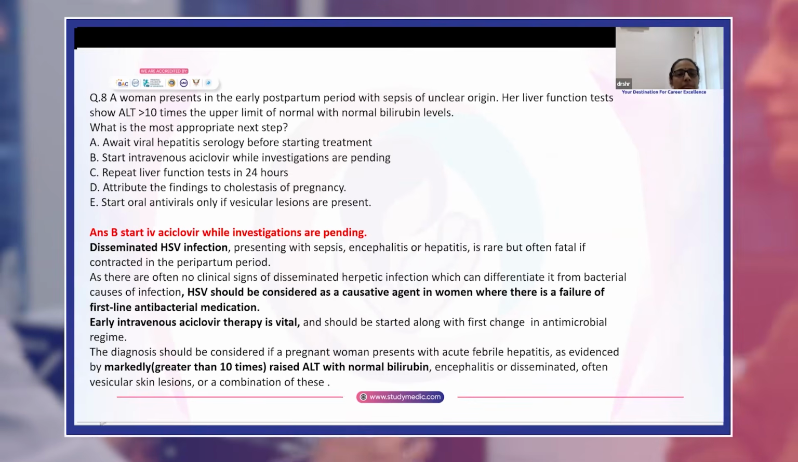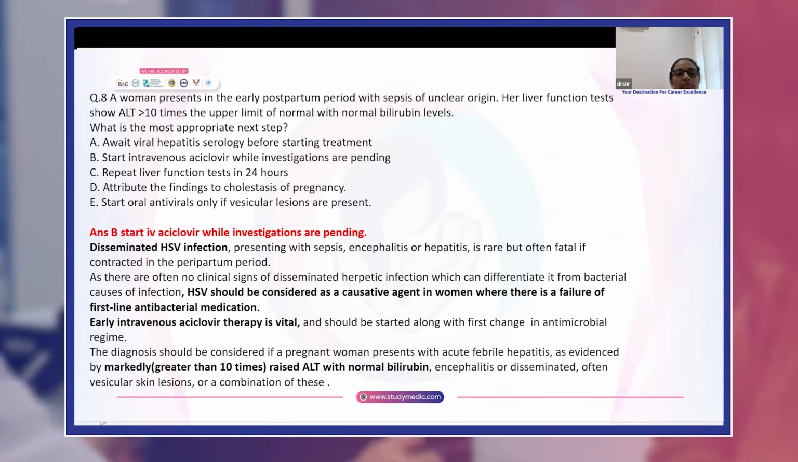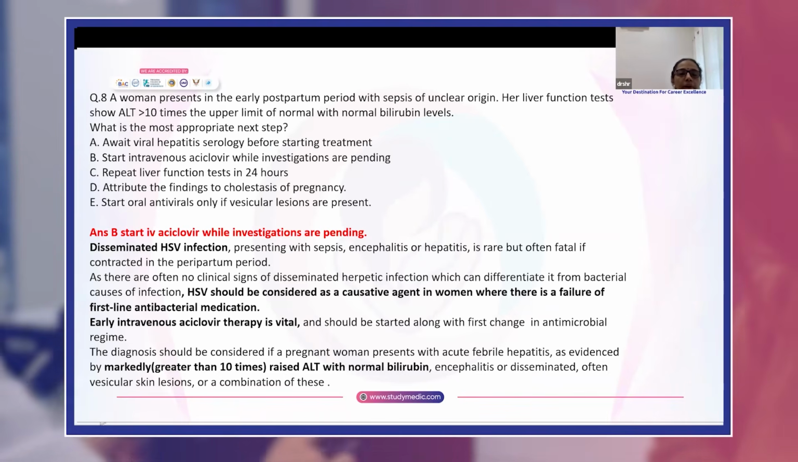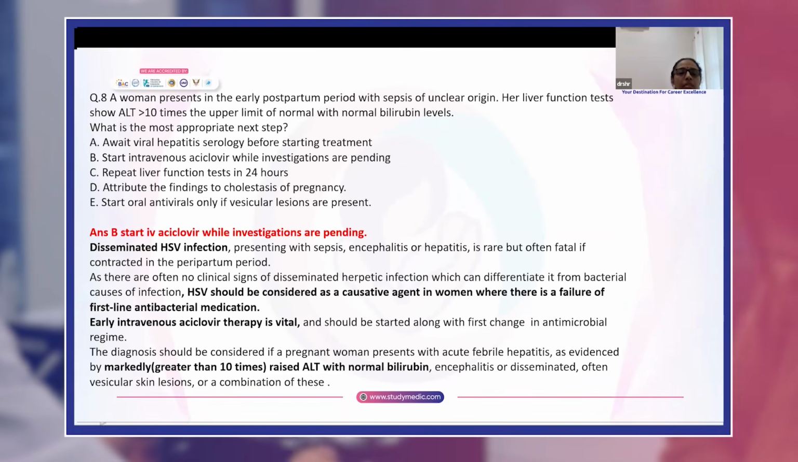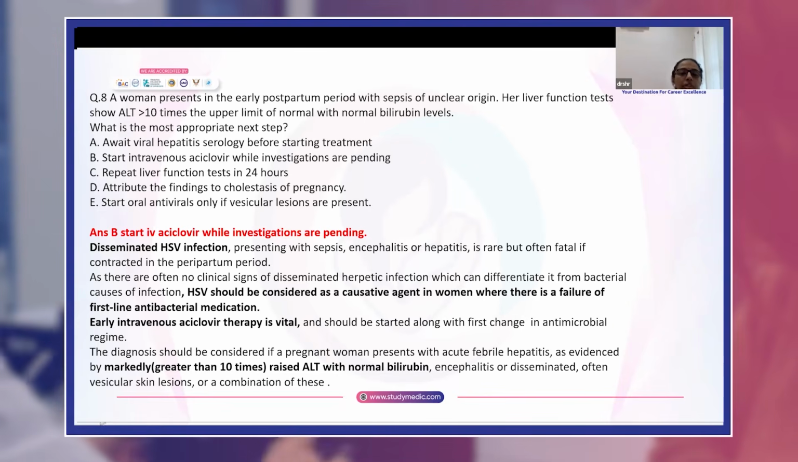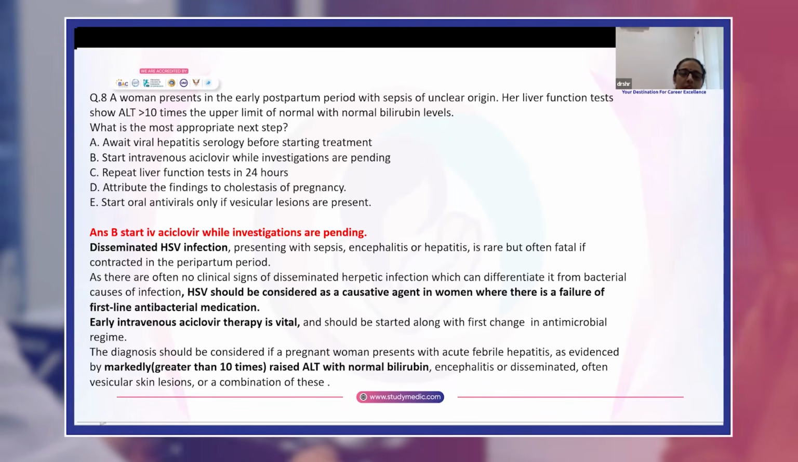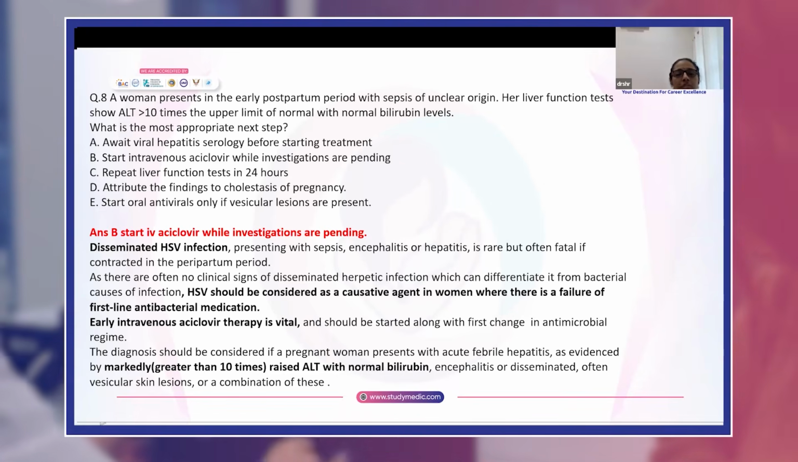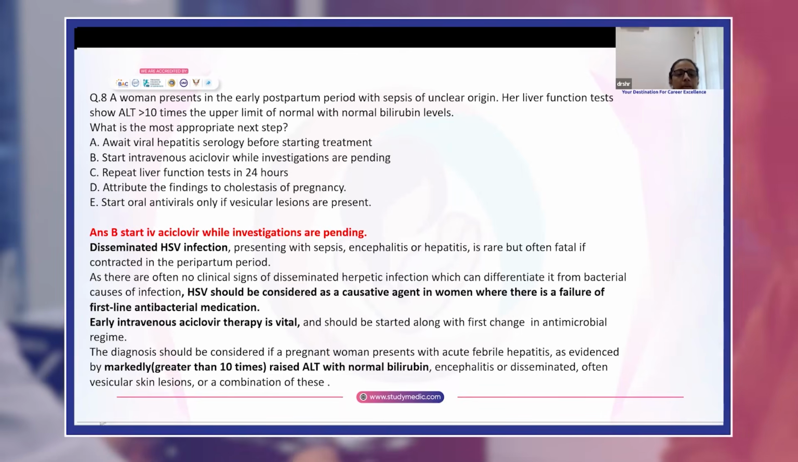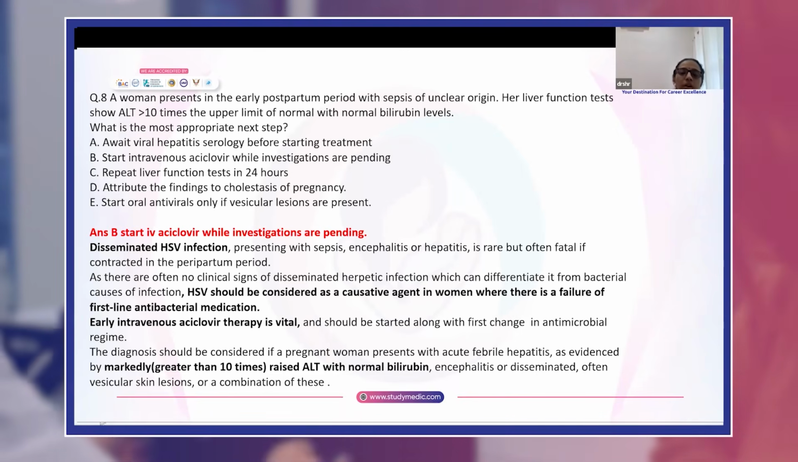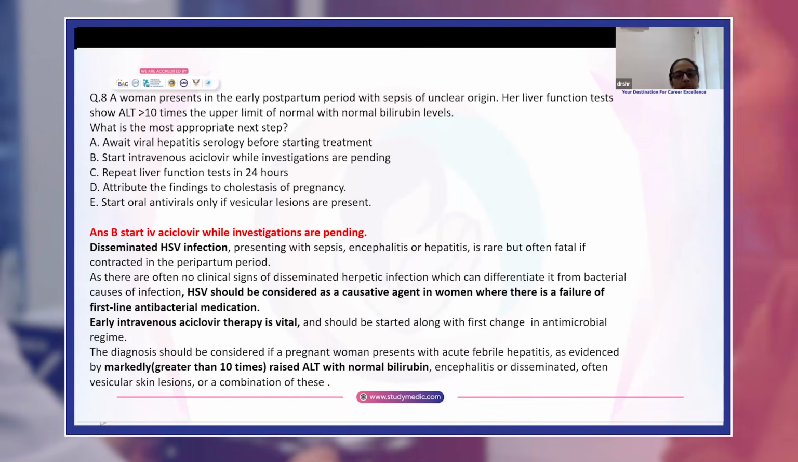Now, disseminated herpes simplex infection presents with sepsis, encephalitis, or hepatitis. It is rare but often fatal if contracted in the peripartum period. There are no clinical signs of disseminated herpetic infection which can differentiate it from bacterial causes of infection. HSV should be considered as a causative agent in women where there is a failure of first-line antibacterial medication. Early IV acyclovir therapy is vital and should be started along with the first change in antimicrobial regime.